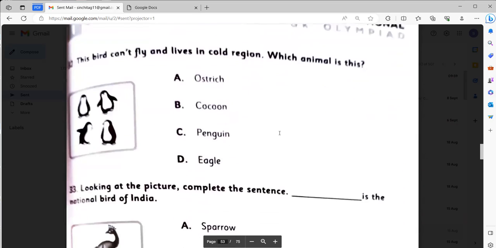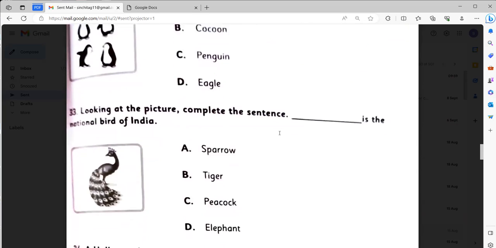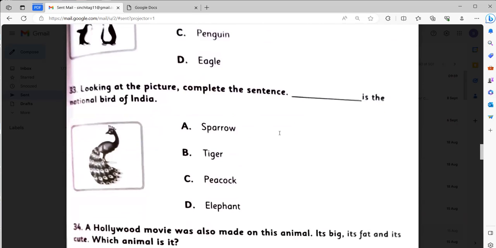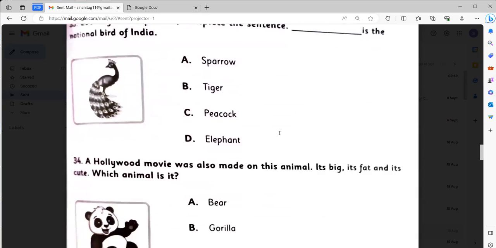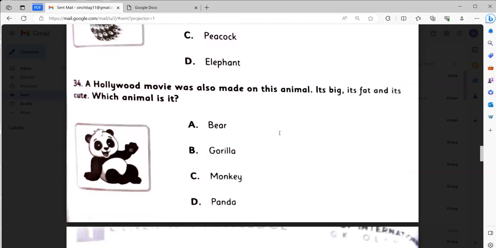This bird can't fly and lives in cold region. Which animal is this? It is penguin. Looking at the picture, complete the sentence. Peacock is the national bird of India. It will be option C, peacock. A Bollywood movie was also made on this animal. It's big, it's fat, it's cute. Which animal is it? The panda, number D.